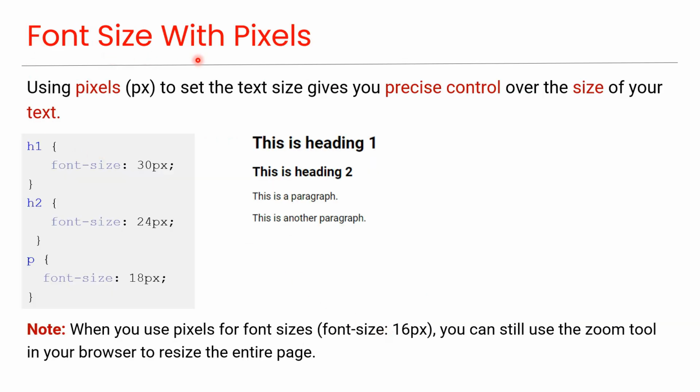Font size with pixels. Using pixels to set the text size gives you precise control over the size of your text. As you can see here, font size of this heading is 30 pixels. Font size of this heading is 24 pixels. And font size of the paragraph element is 18 pixels. As you can see here, note that when you use pixels for font sizes like font size 16 pixels, you can still use the zoom tool in your browser to resize the entire page.